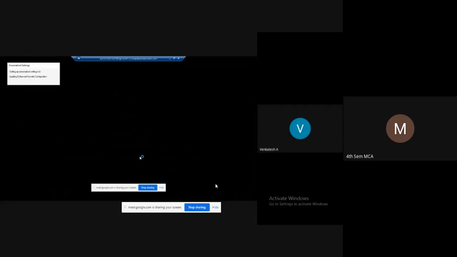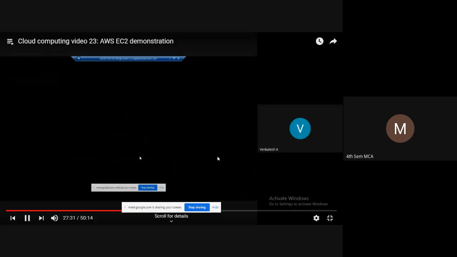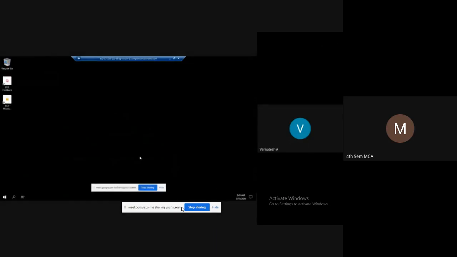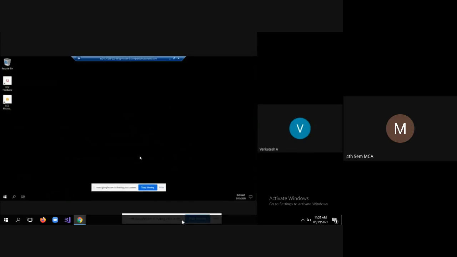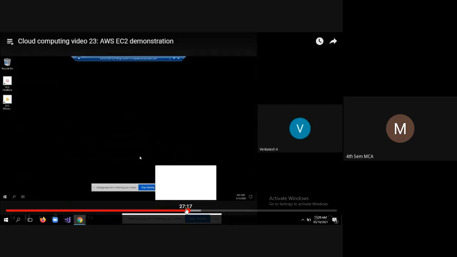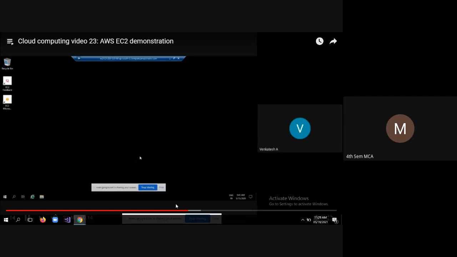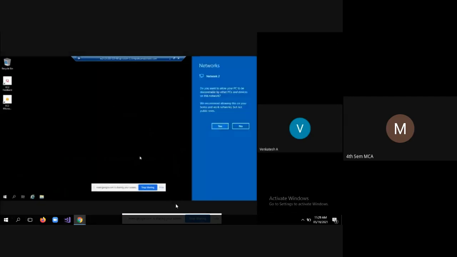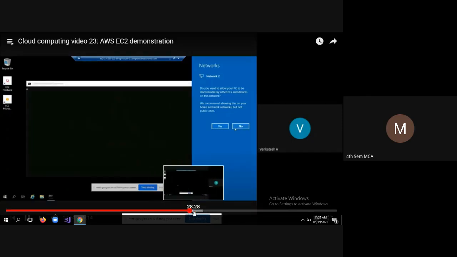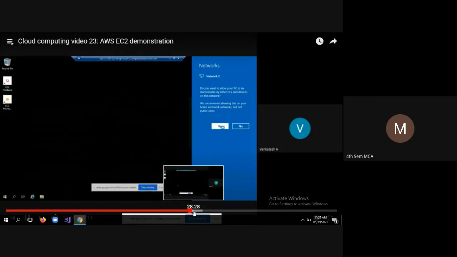Now what was the OS that we had selected? Microsoft Windows Server 2019 Base, the 2019 operating system, server edition. Virtual machine basically is a container to host the guest operating systems. So now this is a Windows operating system. Now everything is done. We have finished our work. Do you want to allow your PC to be discoverable by other PCs and devices on this network? Yes.